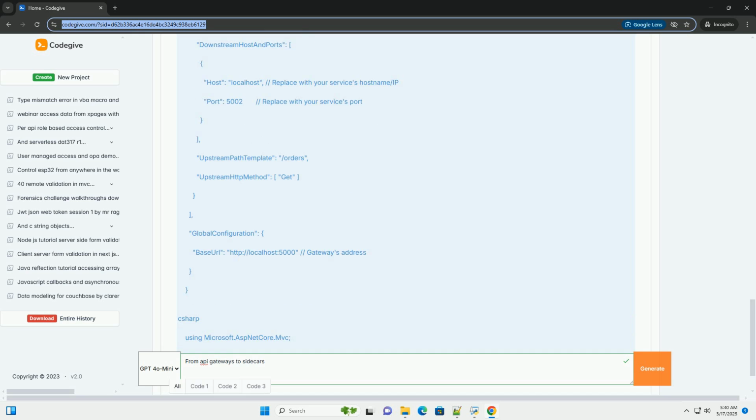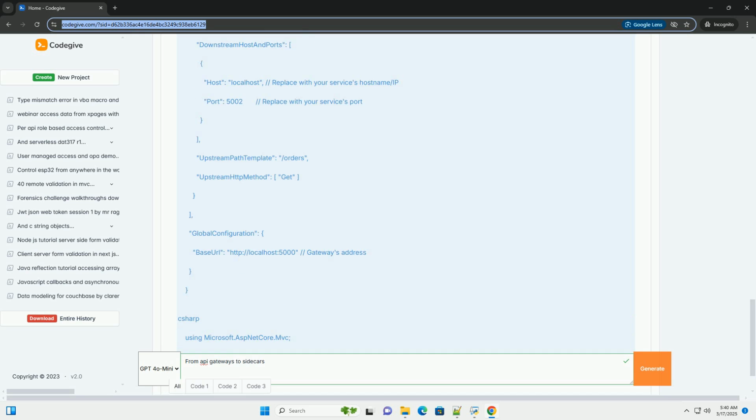Examples. Commercial API gateways: Apigee, Kong, Tyk, AWS API Gateway, Azure API Management, Google Cloud API Gateway. Open source API gateways: Kong, Tyk, Ocelot for .NET, Traefik. 2. Sidecar proxies, decentralized service meshes.